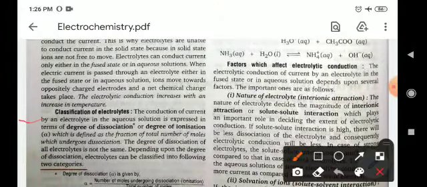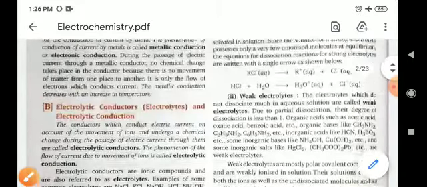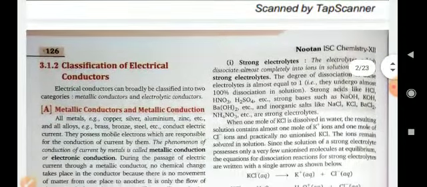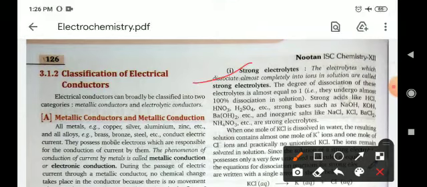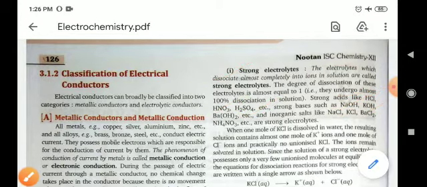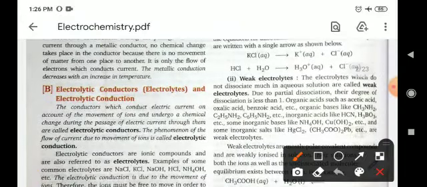Now, electrolytes are also classified. The conduction of current by the electrolytes in aqueous solution is expressed in terms of degree of dissociation or degree of ionization. On the basis of degree of dissociation, there are two types of electrolytes. One is strong electrolytes, meaning those electrolytes which have a high degree of dissociation. Examples of this type are HCl, HNO3, H2SO4, NaOH, KOH, NaCl, etc.